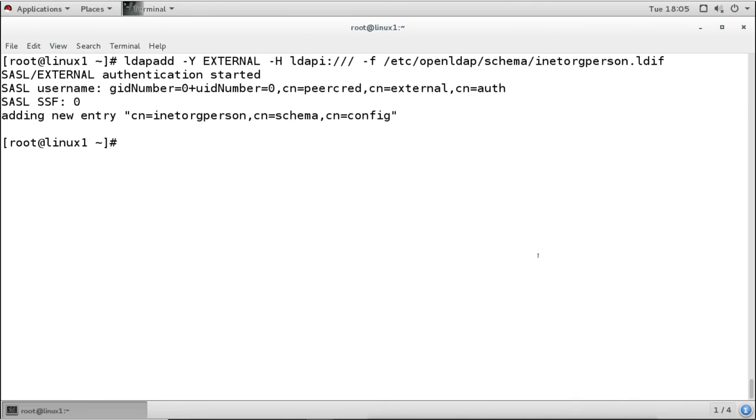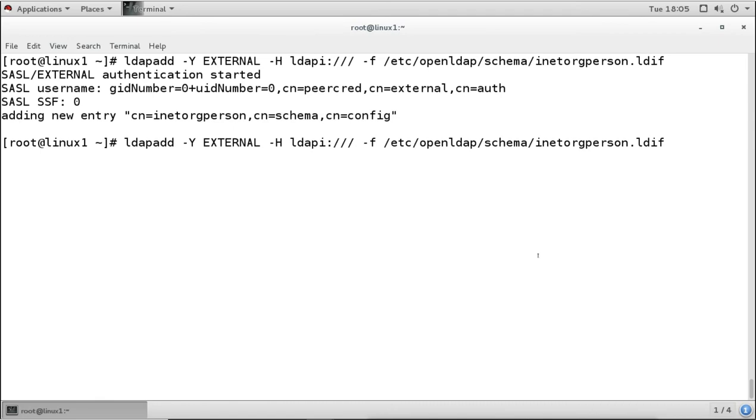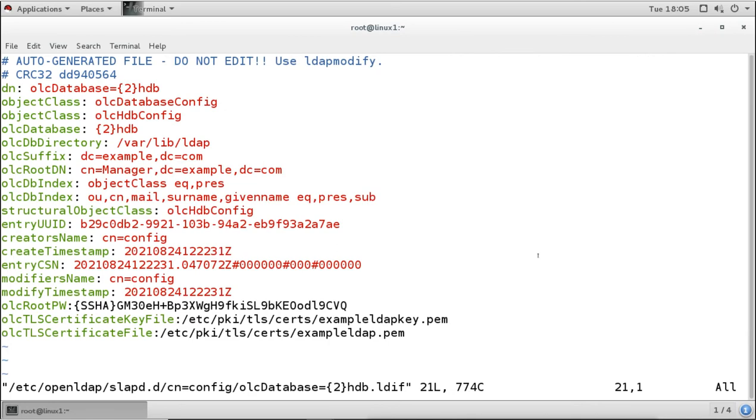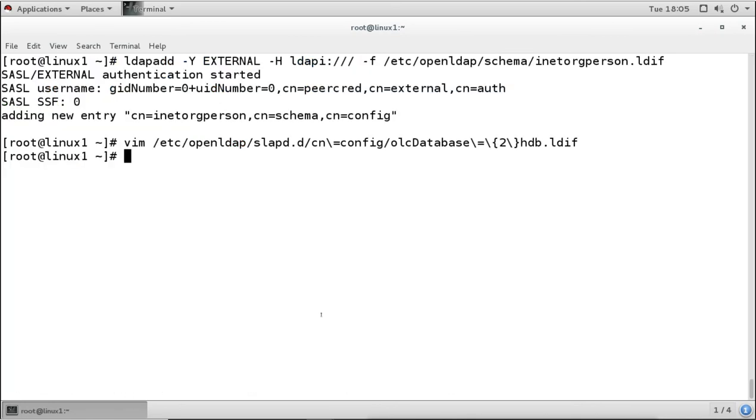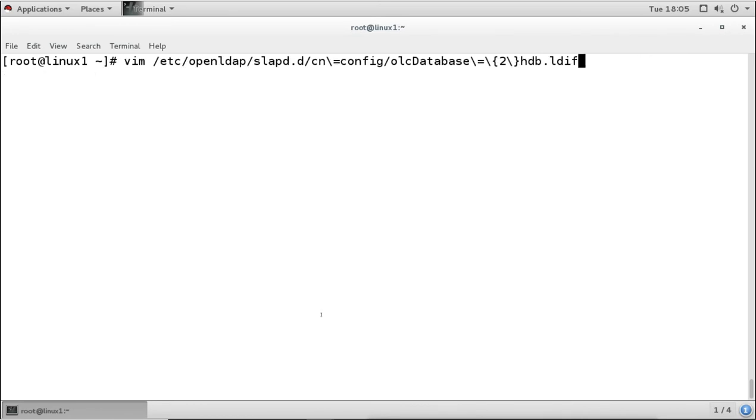Now we have to generate the certificate. Remember, we have mentioned the certificate file there, but we have not generated the certificate. So we have to generate the certificate by using the command. Now we have to make sure that the names are right. So what I am doing here, I want to check the name.